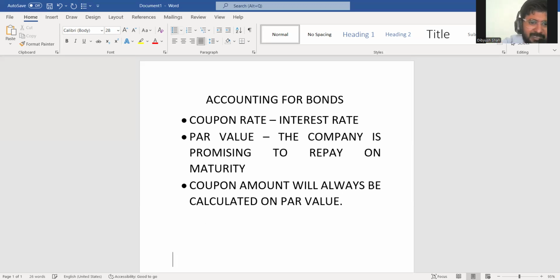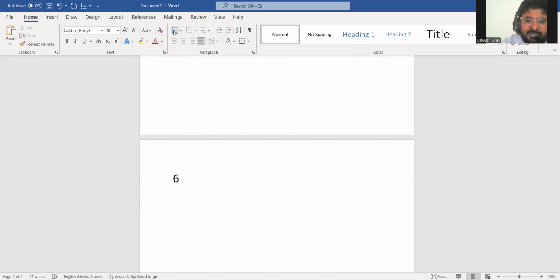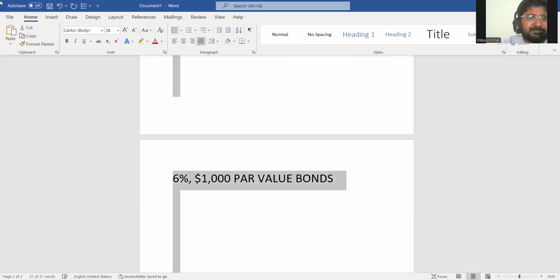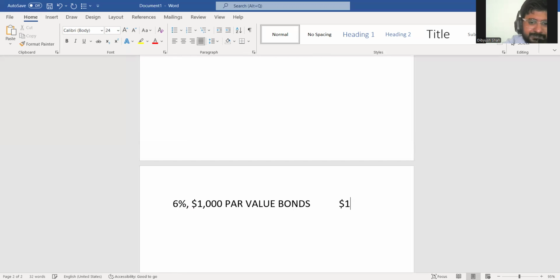Now bonds are written something like this: 6%, $1,000 par value bonds, and they can give the figures. Let's say they provide the figures as $1 million, that is $10 lakh. Now tell me, what does this sentence mean?